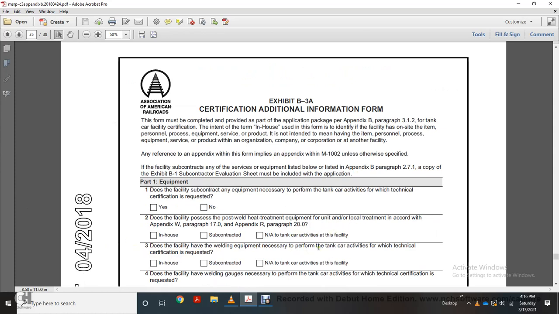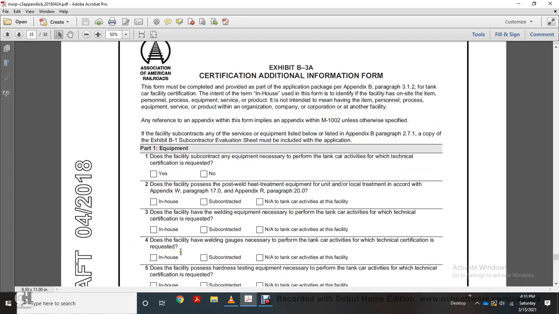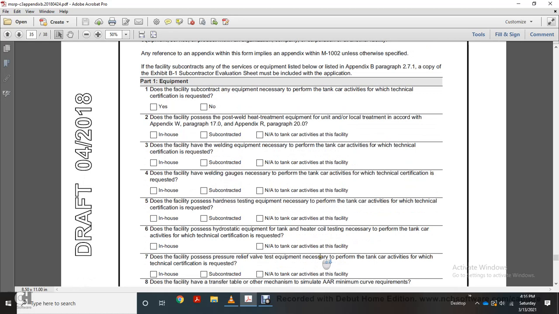Does the facility have welding equipment necessary to perform the tanker car activity for which technical certification is required? In-house, subcontractor, not applicable to tanker car activities at this facility. Does the facility have welding gauges necessary to perform tank activities for which technical certification is requested? In-house, subcontractor, not applicable to activities of this facility. Does the facility possess hydrostatic equipment for the tank heater coil testing necessary to perform the tank car activity for which technical certification is required? In-house, not applicable to tanker car activities of the facility.